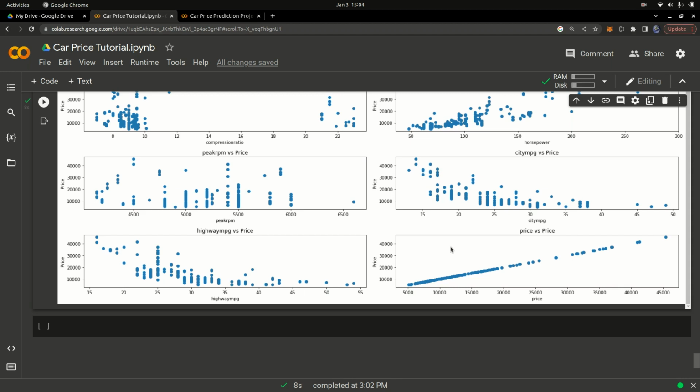You can see even the city MPG has a negative relationship with the price, meaning that if the city MPG is high, then the price is going to be low. If the price is high, then the city MPG is going to be low. Just like that. So that's a negative relationship.